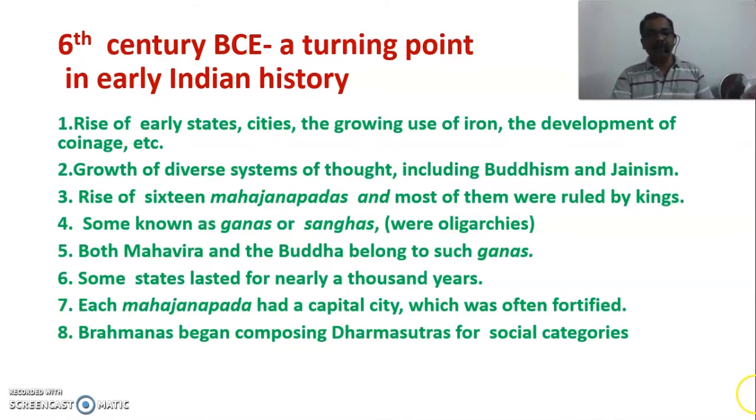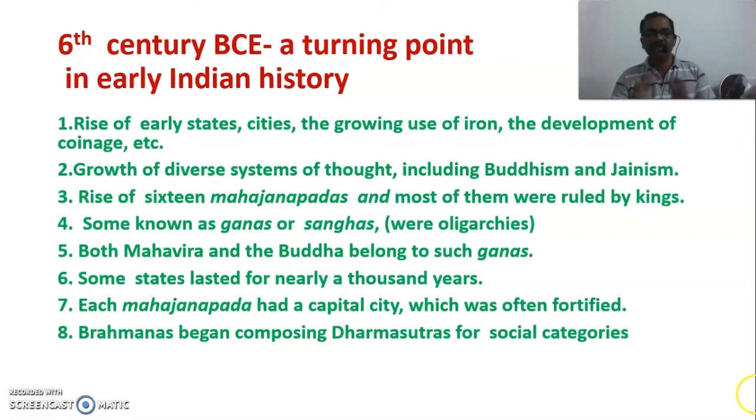Now, the second point: there was a diverse system of thought, including Buddhism and Jainism. A new approach, new thinking was developed in the form of Buddhism and Jainism, which happened in the 6th century only. The third one is the rise of 16 Mahajanapadas, and most of them were ruled by kings only. Now, what is Mahajanapada? I will come to that later.